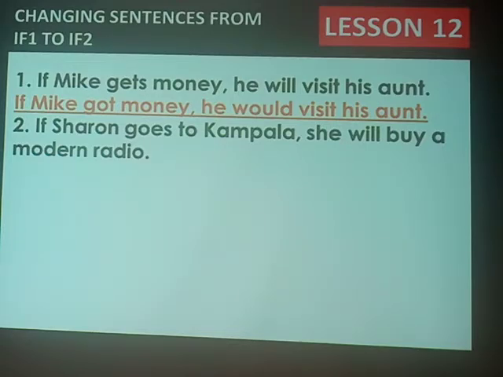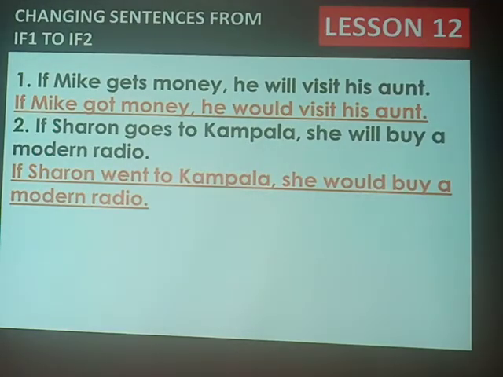So we shall change goes to its past simple form. What is it? Think about it. Yes, it is went. Then the past simple form of the helping verb will must be would. So the answer here should be, if Sharon went to Kampala, she would buy a modern radio.